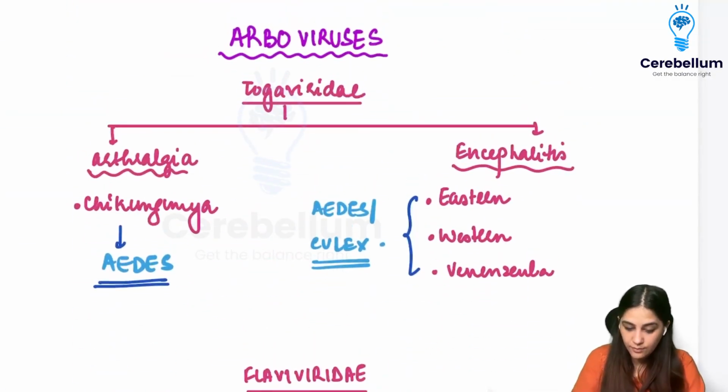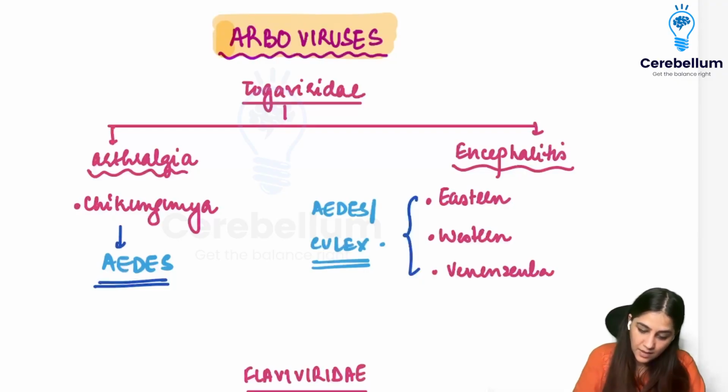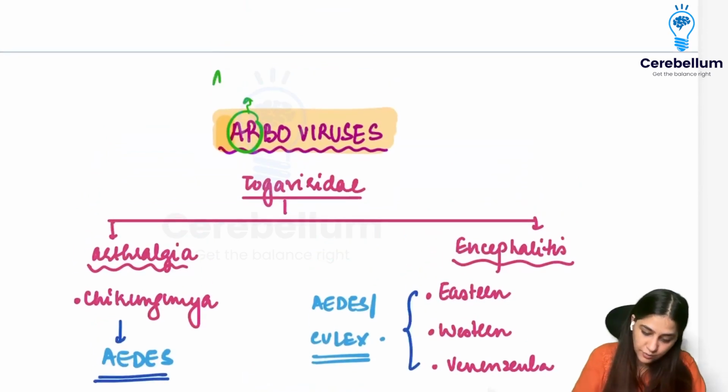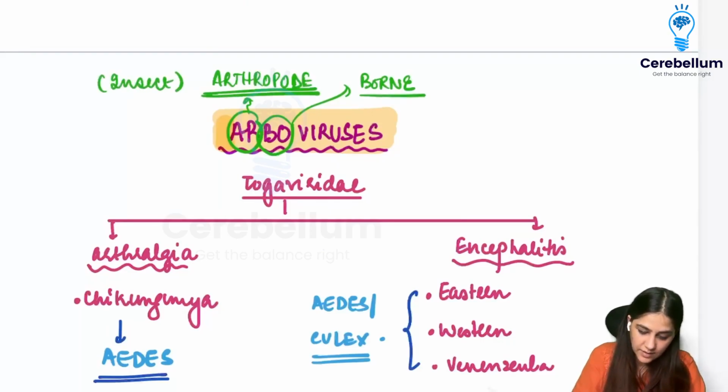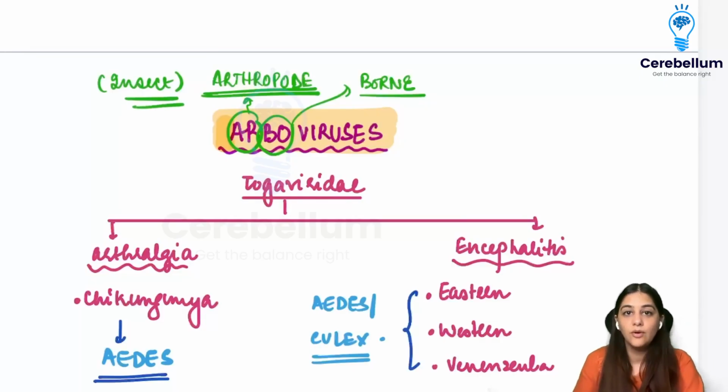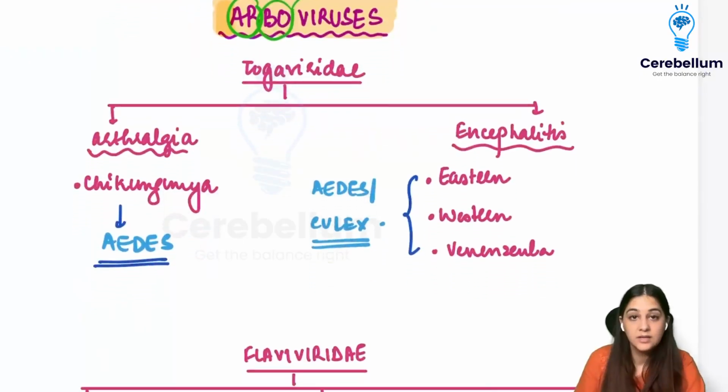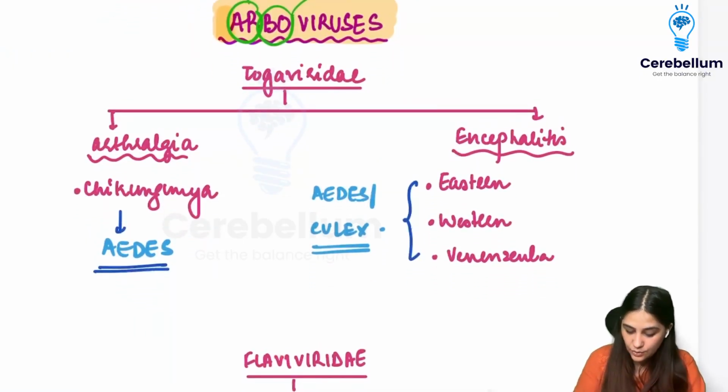Now, there is a group of arboviruses. From AR, we have the arthropod, and from BO, we have borne. That means they are transmitted with the help of an arthropod or an insect, right? So they're arthropod-borne or insect-borne viruses. So the first family that we are going to talk about is the Togaviridae.